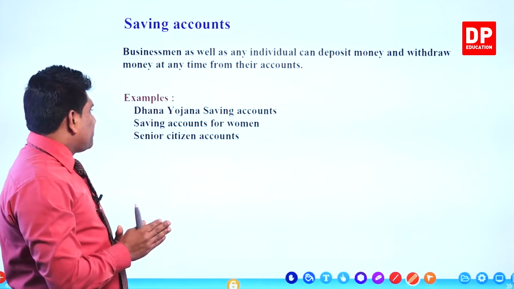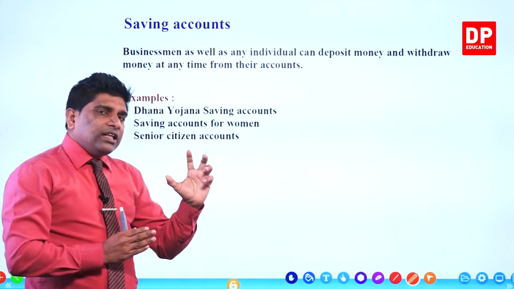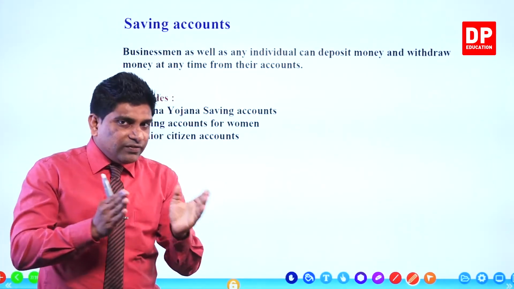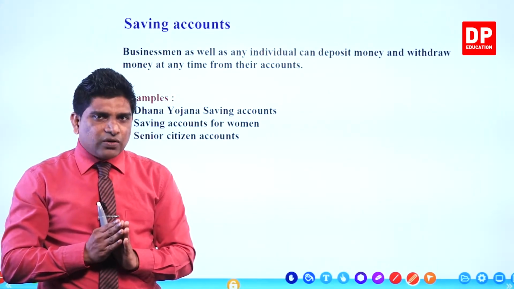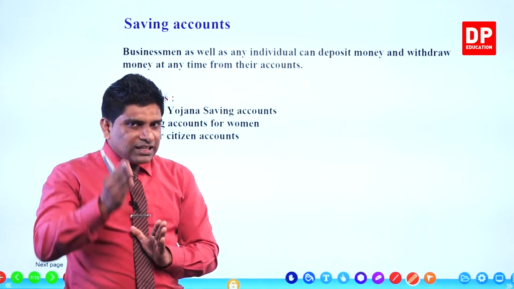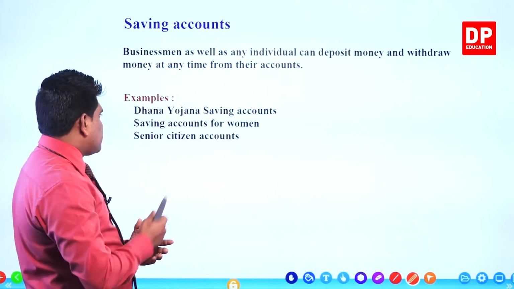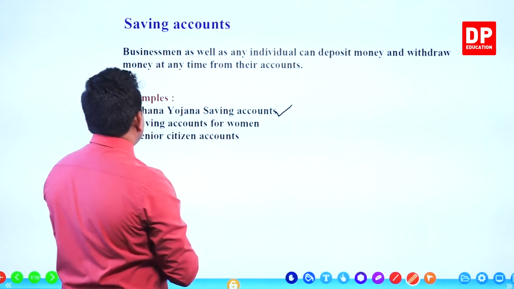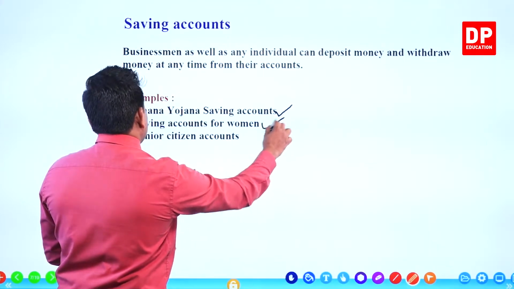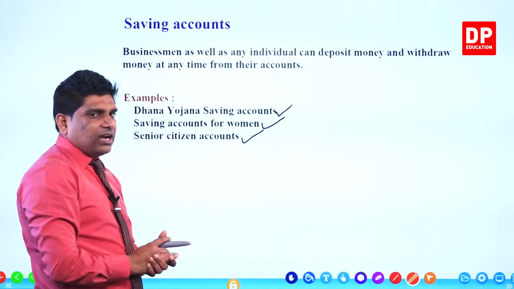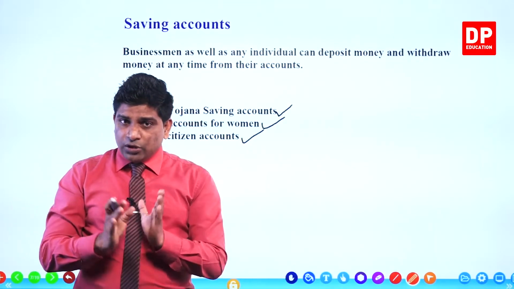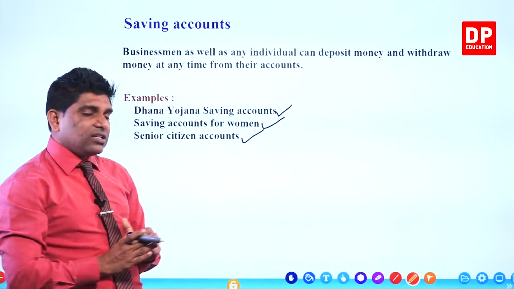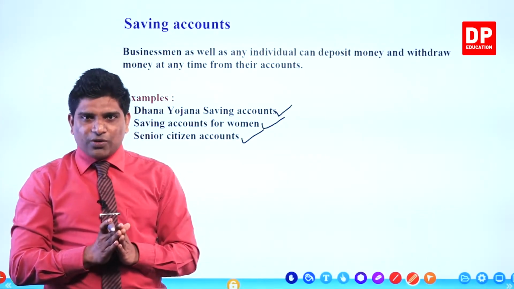Then they will give a certain amount of interest for the available money in your savings account. These are the different examples. Try to remember: Dana Yojana savings account, savings account for women, senior citizens account. Especially in Sri Lanka, the government will give the highest interest rate for the senior citizens savings account, higher than a normal savings account.